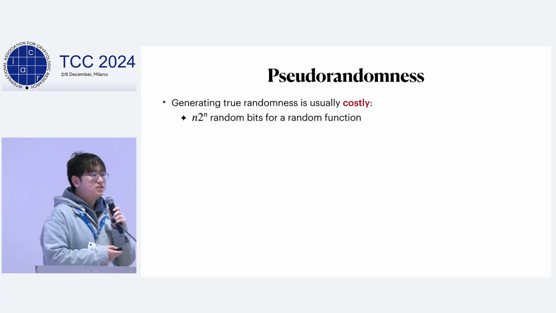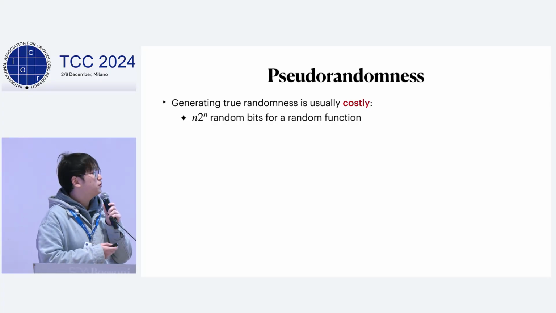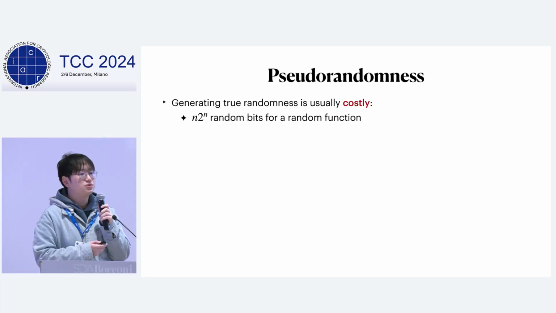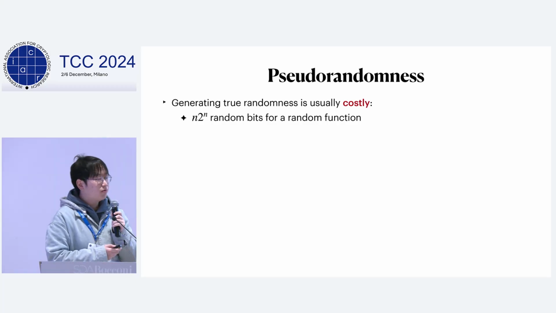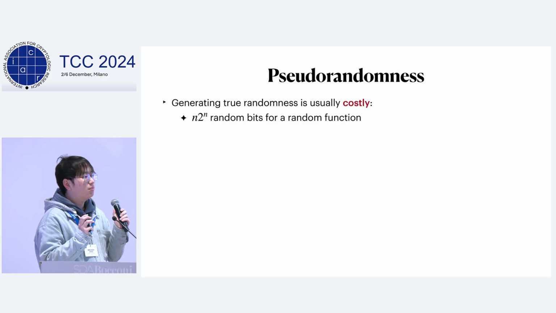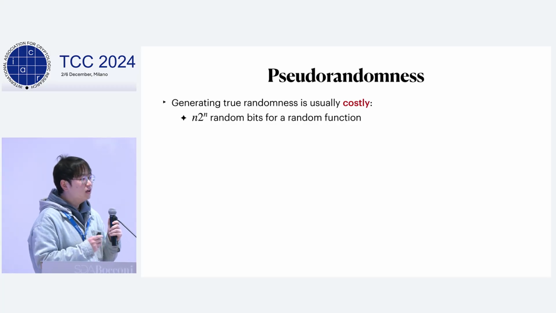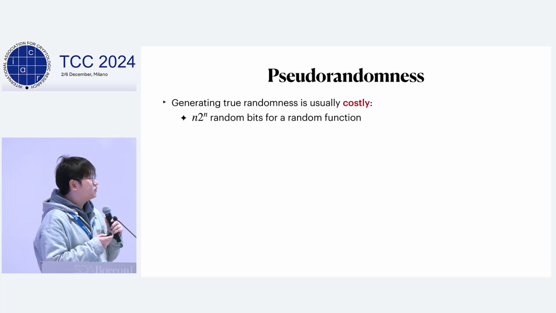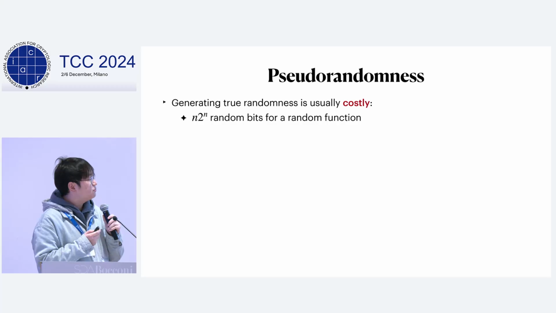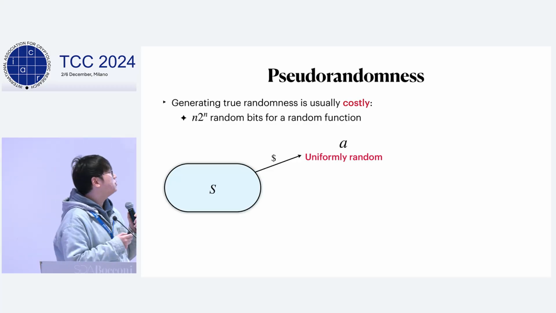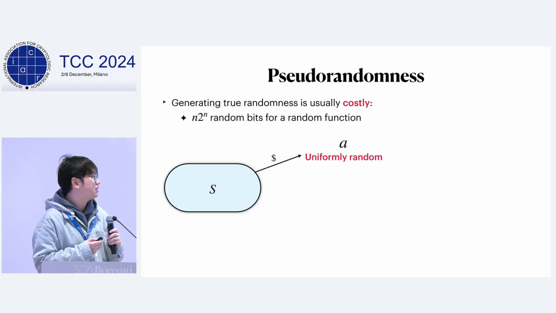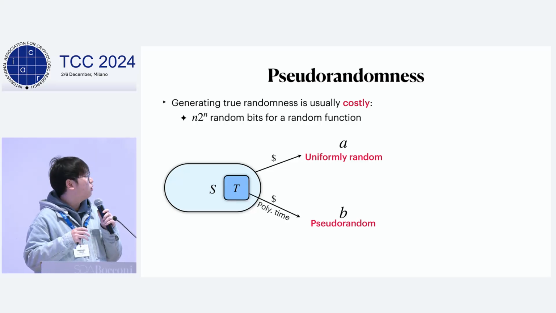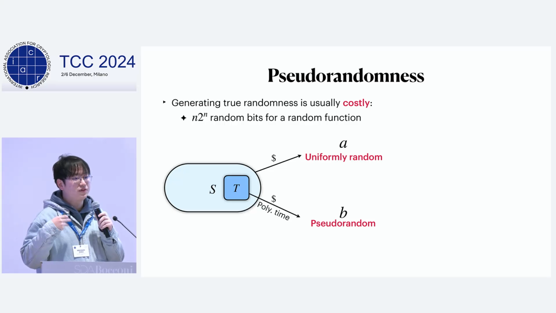So we know in computer science, randomness is a useful resource for computing, but sometimes it is very costly to generate true randomness. So pseudorandomness becomes an important topic in computer science. It refers to objects that look truly random to adversaries who don't have unlimited power. Typically, true randomness is a uniform distribution on a very large set S, and pseudorandomness involves some distribution over a smaller set T, which allows for efficient sampling.